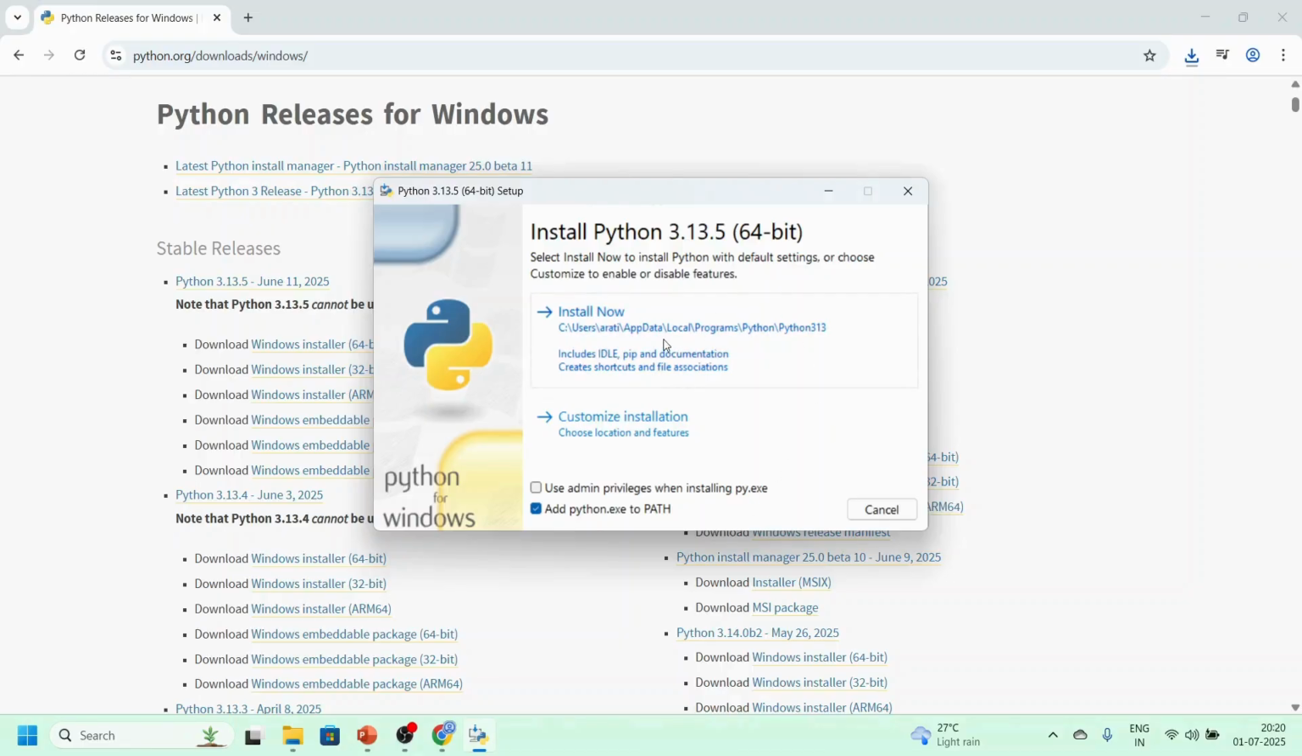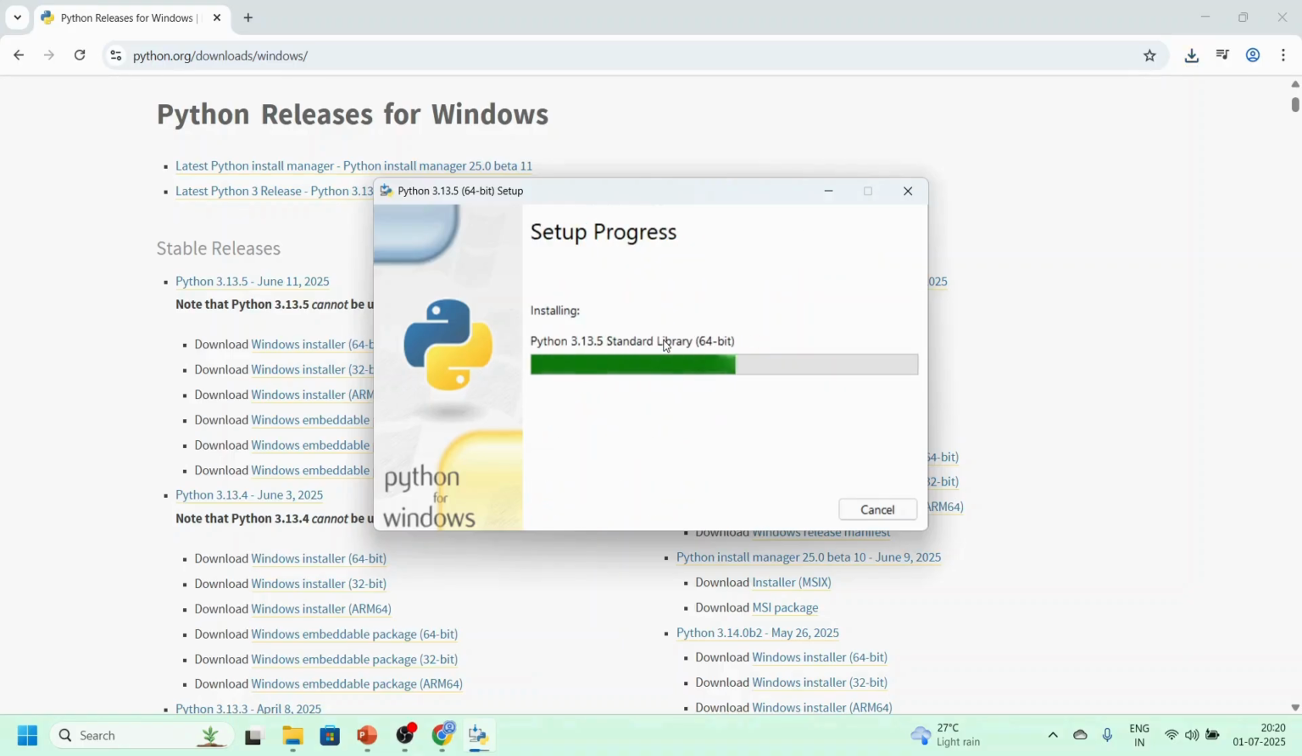Now let us click on install now. This will start the installation process. Let's wait till installation gets completed.